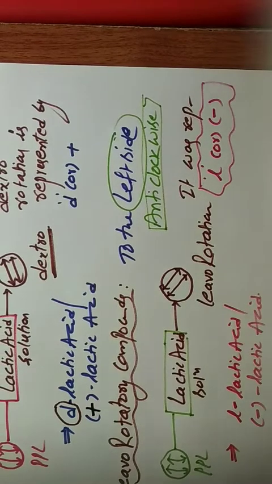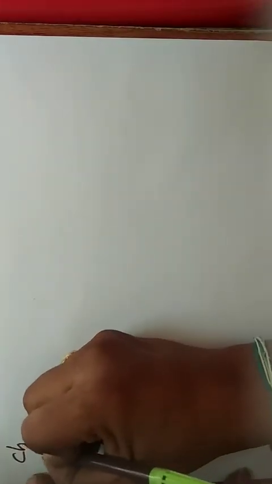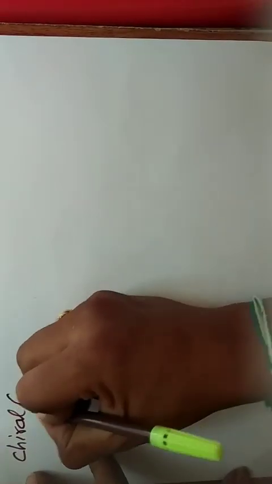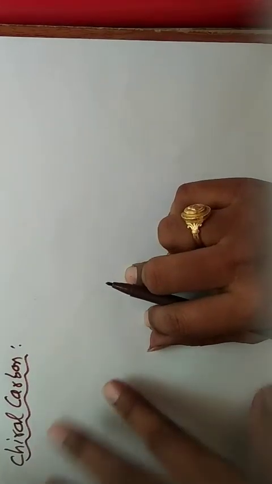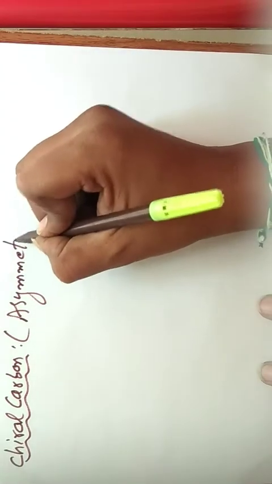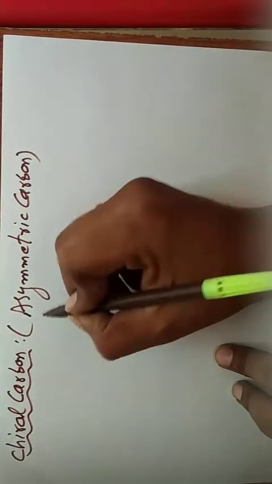Next we will go to the next definition, a continuation topic: chiral carbon. Chiral carbon has another name, that is asymmetric carbon. Another name is also there, stereo center.